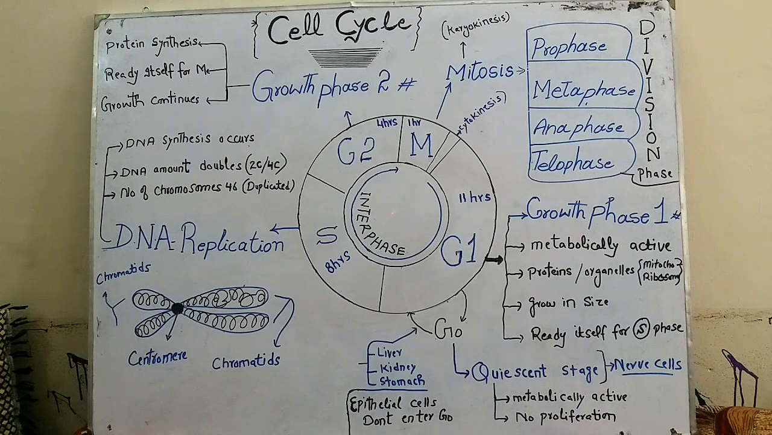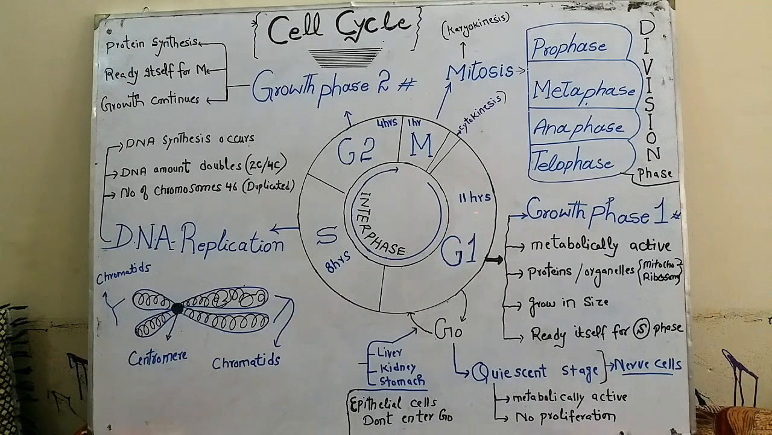Now let's talk about the cell cycle in detail. We already know that cell cycle consists of two phases known as interphase and division phase. Interphase is further divided into G1, S and G2 phase, and division phase is divided into M phase or karyokinesis and cytokinesis. Now let's talk about the G1 phase of cell cycle.